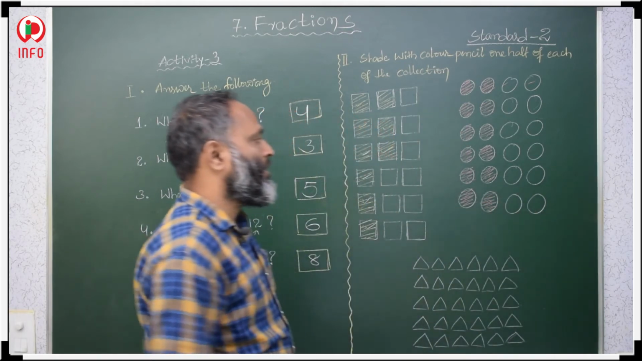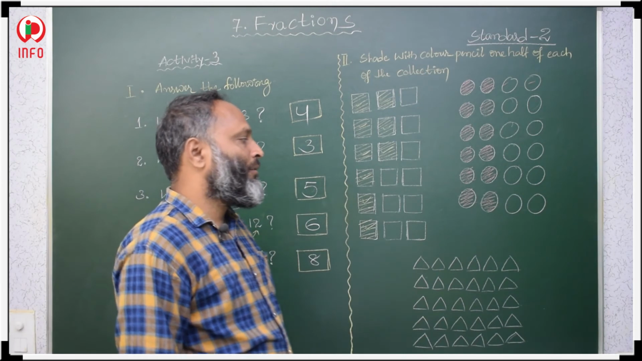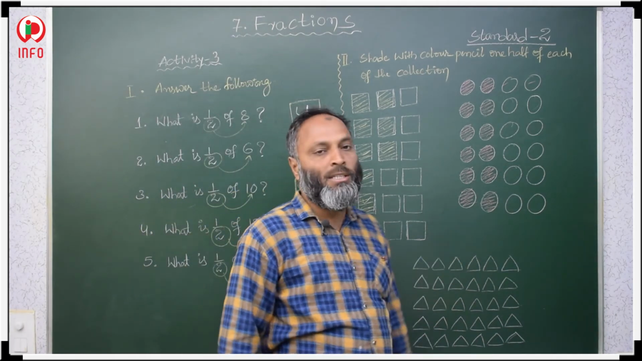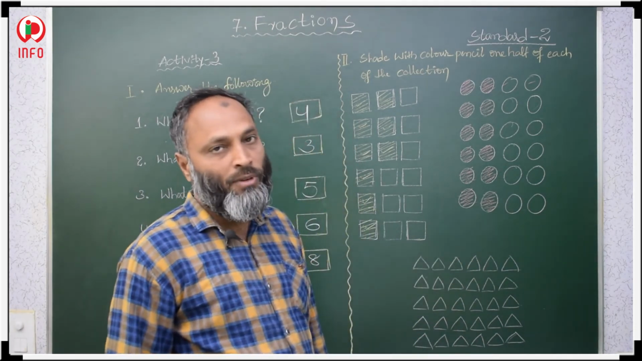this is half of the portion, means total 12. Out of 24, if we shade 12, then that is half. Half of the objects we have to shade.